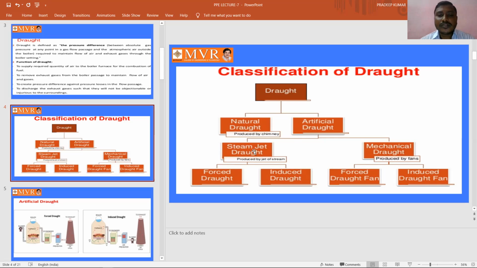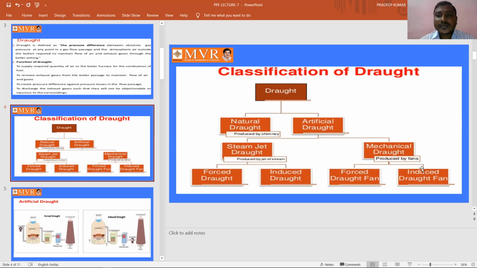The steam jet draft is again subdivided into forced draft and induced draft. The mechanical draft is again subdivided into forced draft fan and induced draft fan.